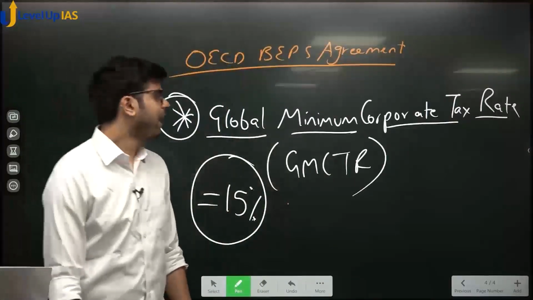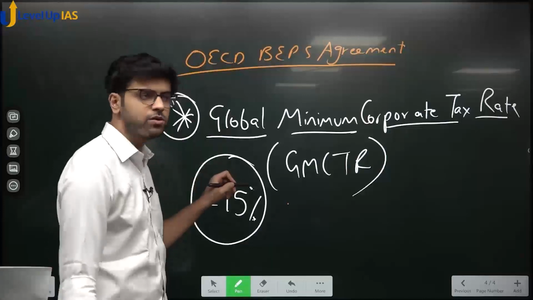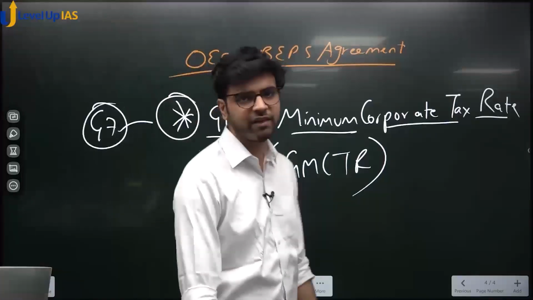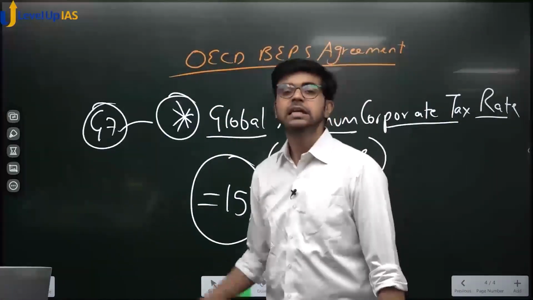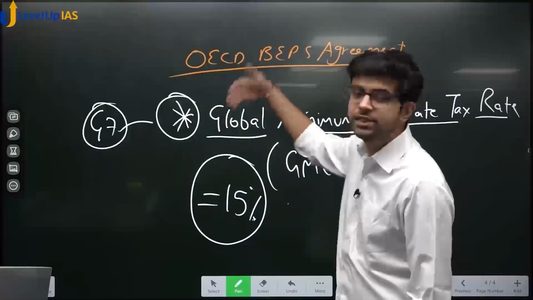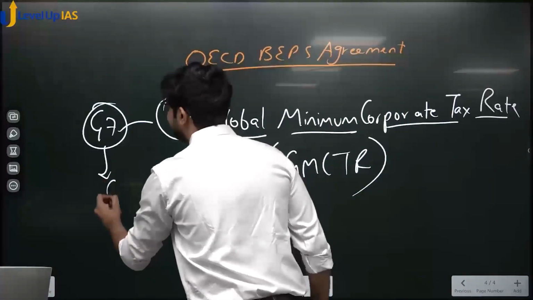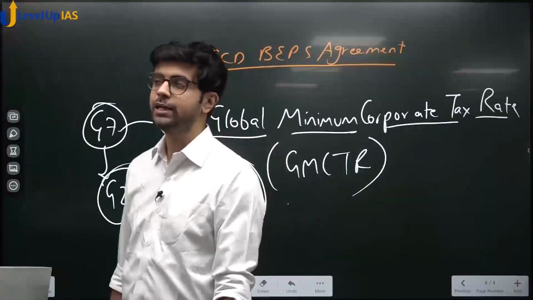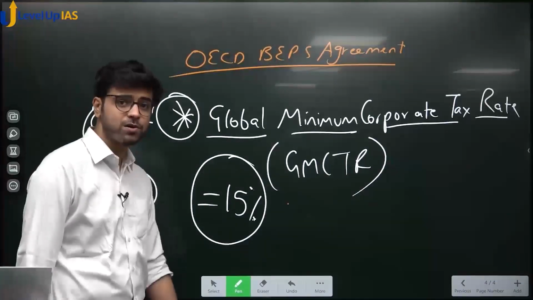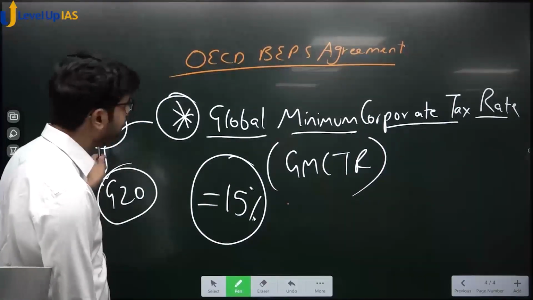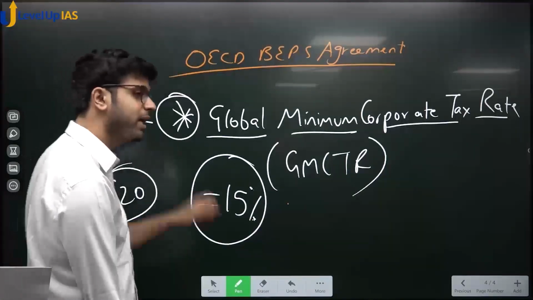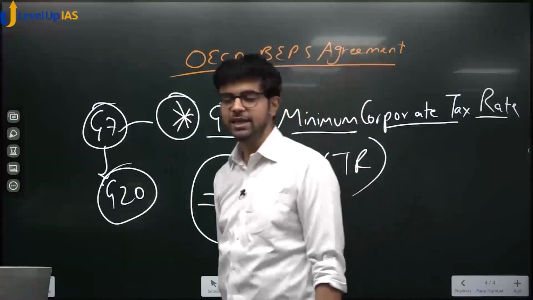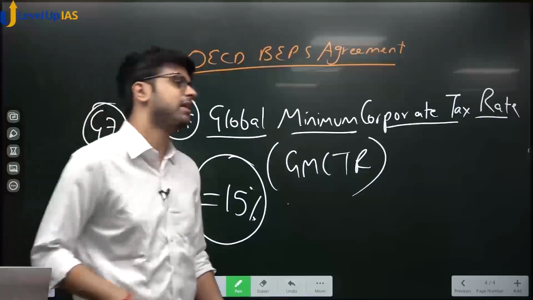Now, why this? Why the need? And I told you this is by OECD also. There is another group called G7, a group of 7 financially advanced countries, so Italy, Britain and all of that are in G7. They initiated the talks on the global minimum corporate tax rate, OECD took it up, and now there is another group, G20, a group of 20 most prosperous economies. India is a part of G20, and G20 summits are also held in our country. So G7 initiated this, OECD took it up, and now G20 is also deliberating on it. That is why it is called the G20 OECD minimum tax rate. It started with G7. Okay? These are all international organizations you will learn in international relations.